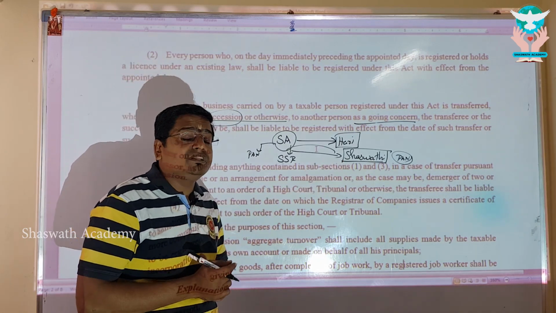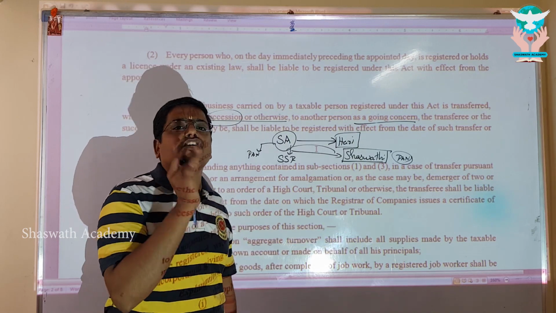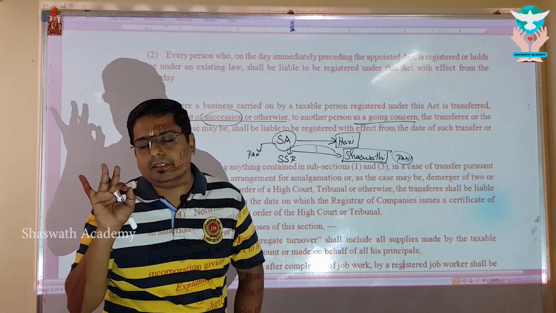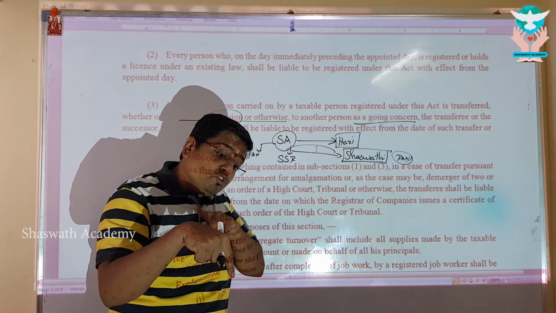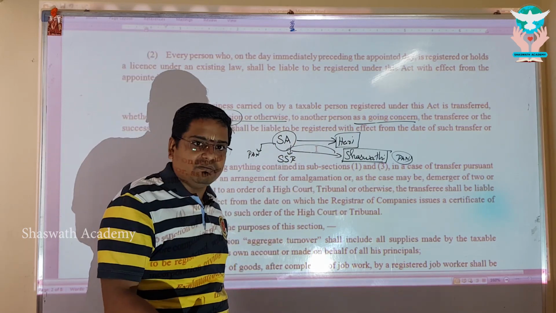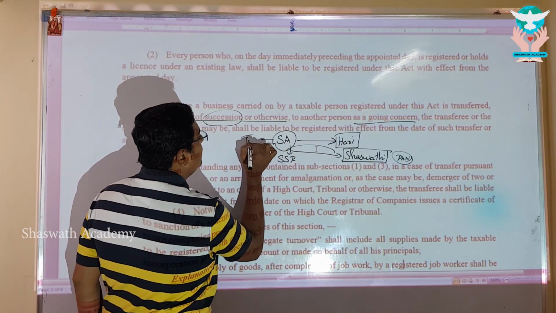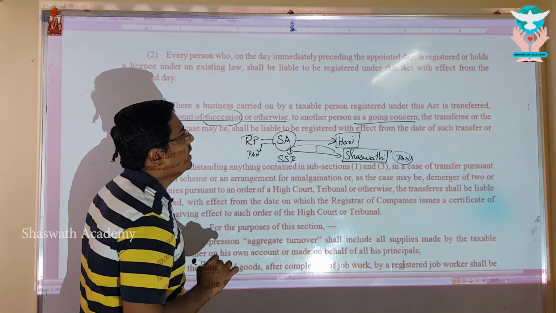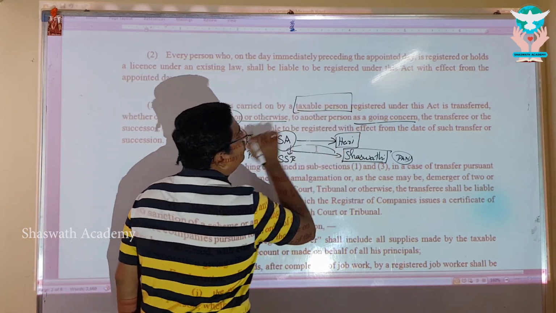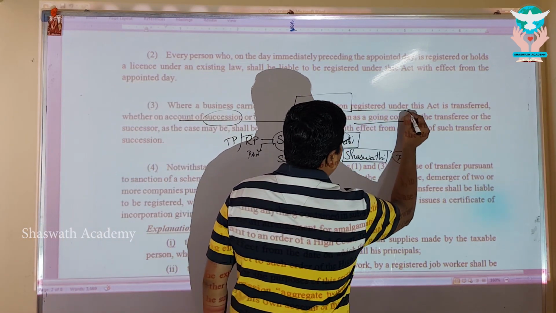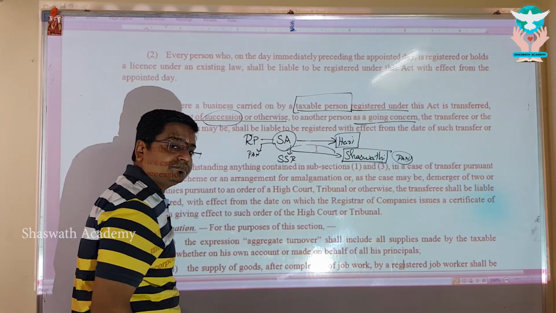But, sir, is Shaswathi required to register, because she is just taking up this new business with 0 rupee turnover? She has to register because she is taking Shaswath Academy as a going concern, and she is going to continue. Whereas Shaswath Academy originally was a taxable registered person. They use the word taxable person, and you all know a taxable person registered under this Act is none other than a registered person.